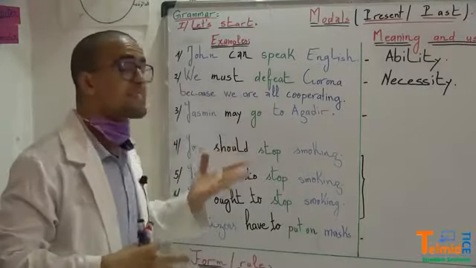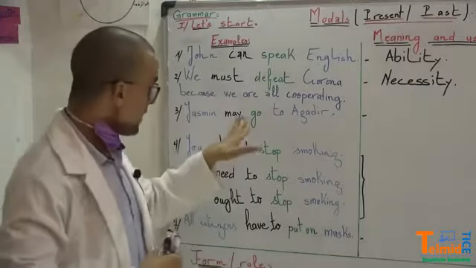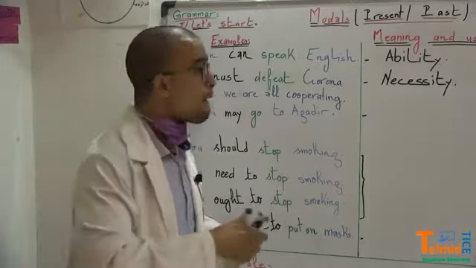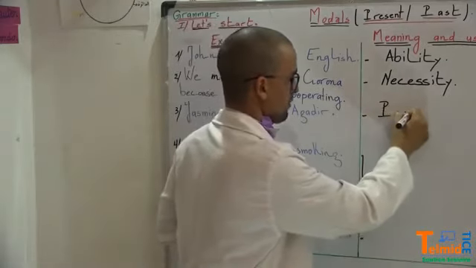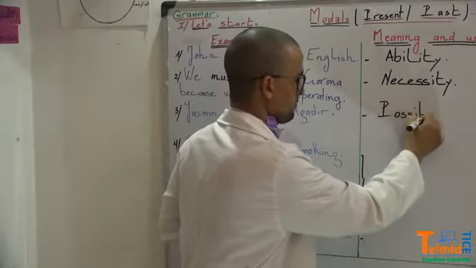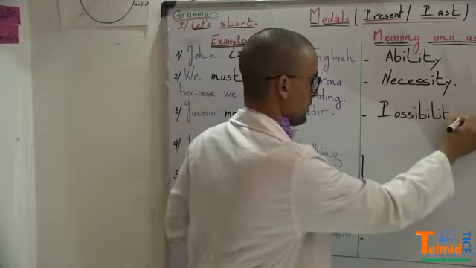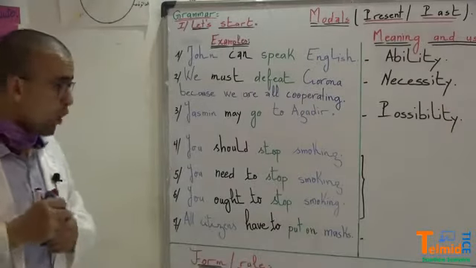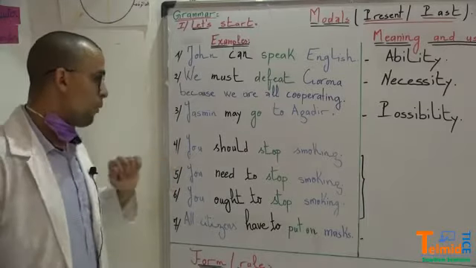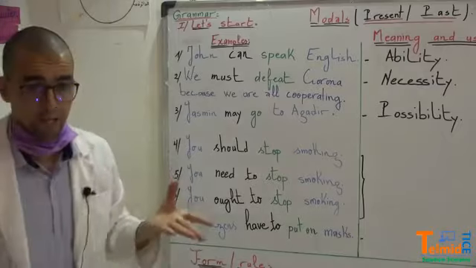So this is a possibility. May here expresses possibility.